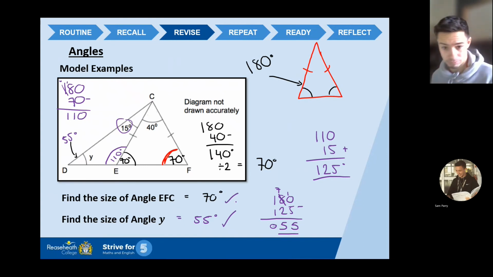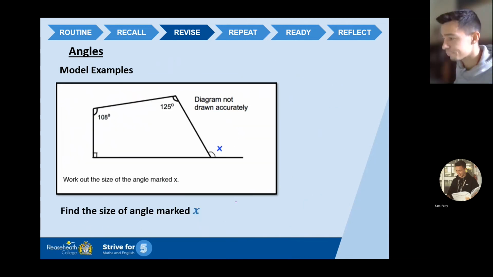So, and I'm looking at the screen now, I'm like, geez, there's a lot going on there. So guys, if you're unsure and you were lost at any point, go back a minute or two, start again, watch it again, make notes, pause it if you need to, okay? But make sure you're confident with these sort of things. Angles from a straight line, angles in a triangle, okay?